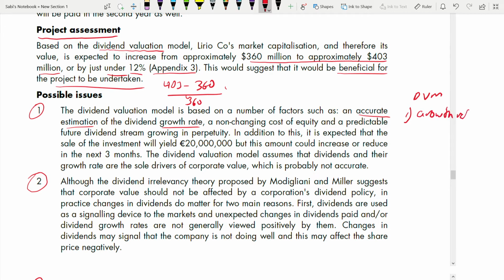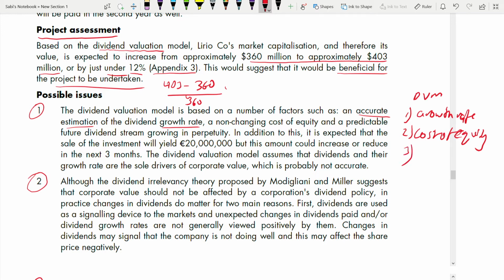This you can talk about. Issue number 1, growth rate. We assume or estimate that the dividend growth rate is accurate. So an accurate estimation of the dividend growth rate or a non-changing cost of equity. Number 2, cost of equity. We assume it is the same. There is no change in cost of equity, but we know in reality it is not so. So a non-changing cost of equity and a predictable future dividend stream growing in perpetuity.